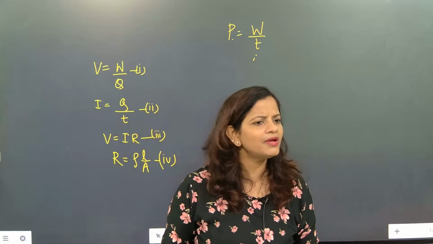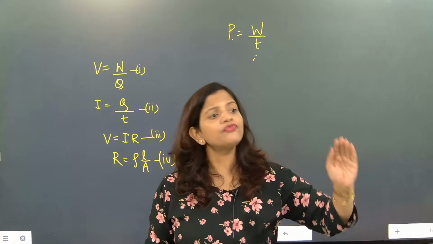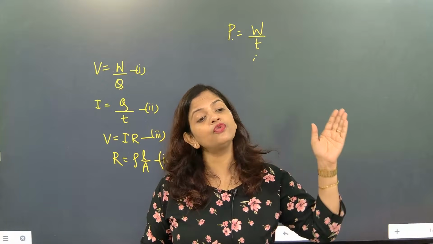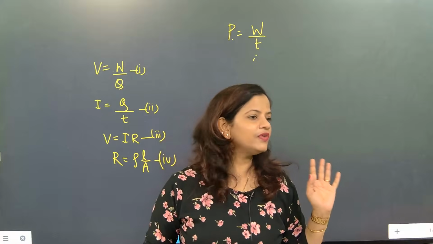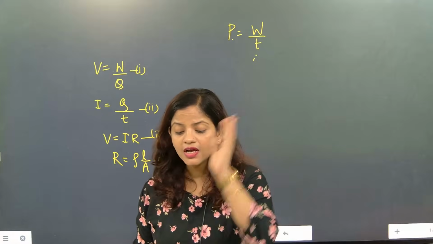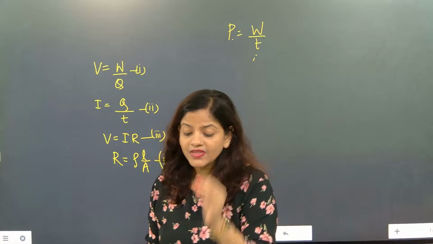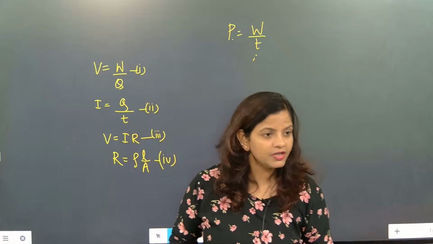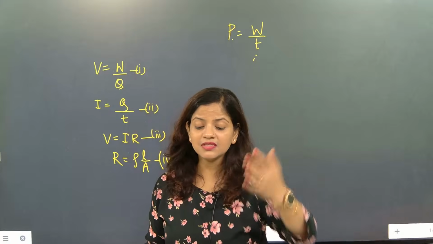That's a very usual method. If you allow the current to flow easily, it will still heat, and if you do not allow the current to flow, it will heat more, because the resistance is high.